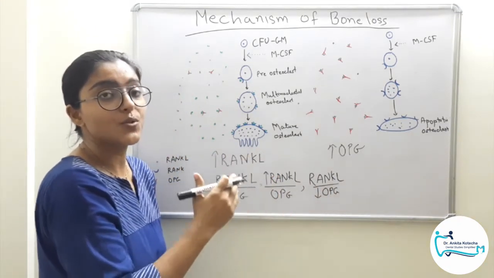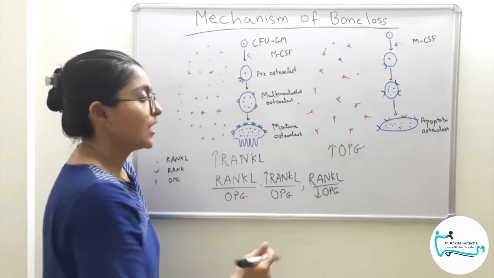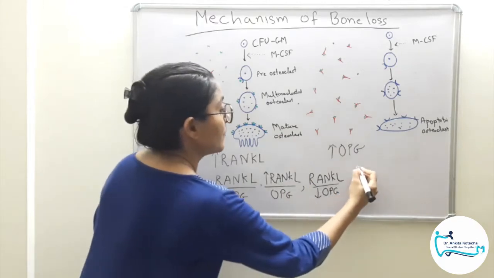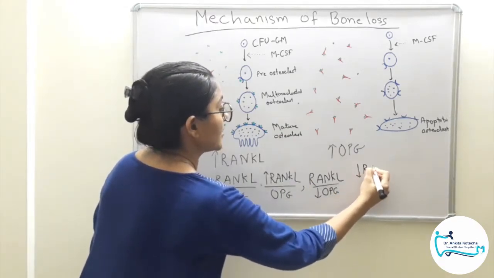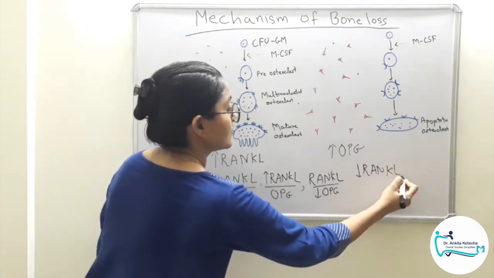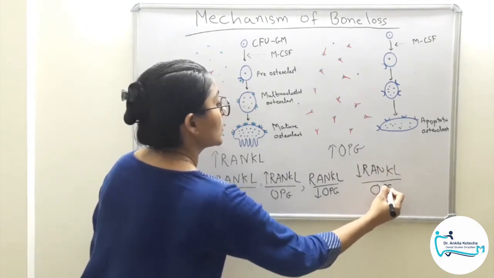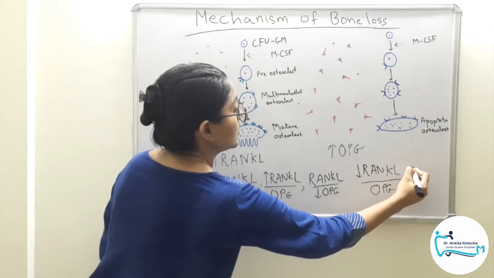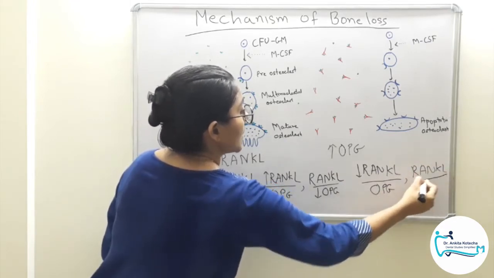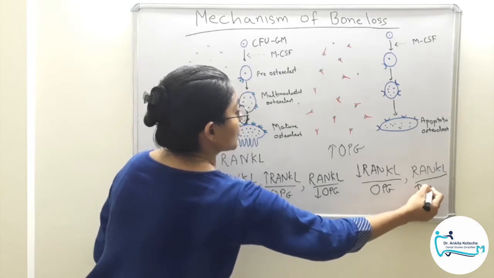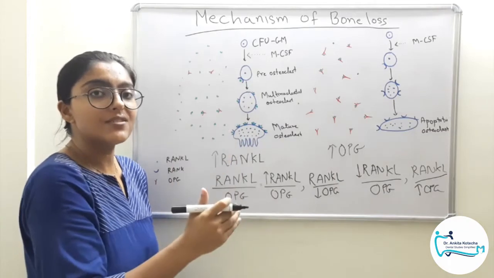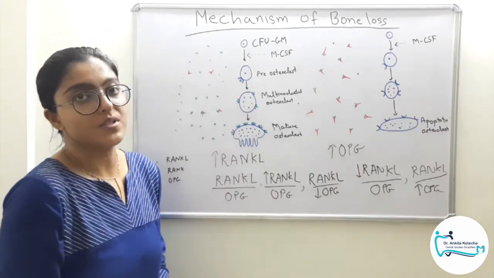This higher ratio favors bone loss, and the opposite, that is for bone formation, either decreased RANKL and normal levels of OPG, or normal RANKL and increased concentration of OPG. Ultimately, the ratio decreases. This decreased ratio favors bone formation.